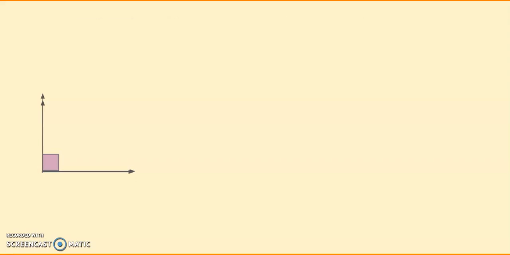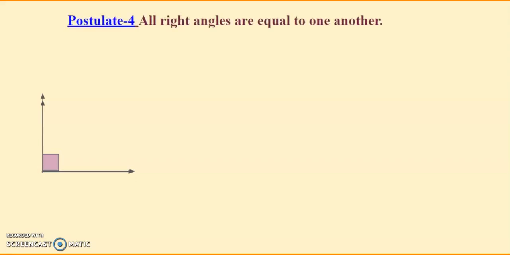That's how postulate 4 says all right angles are equal to one another. So we have considered 3 right angles here, and we have even seen that they are equal to one another. So it is a self-evident truth given by Euclid, and as it is related to geometry, we call it a postulate. This is postulate number 4. All right angles are equal to one another.